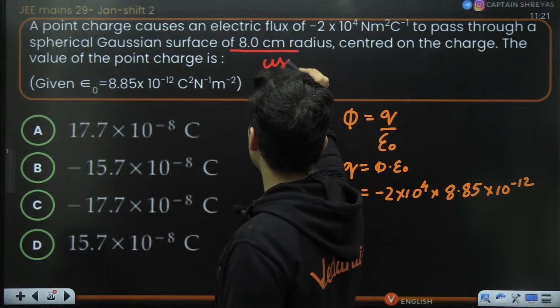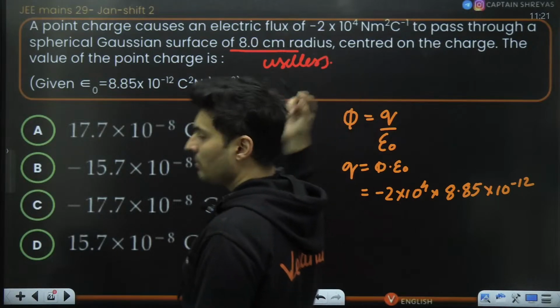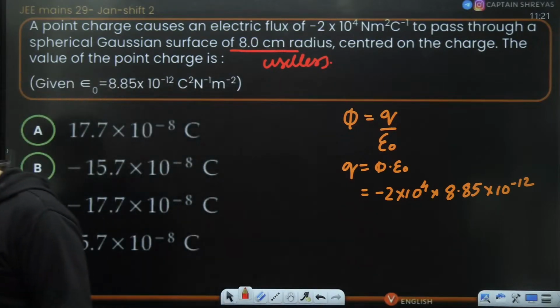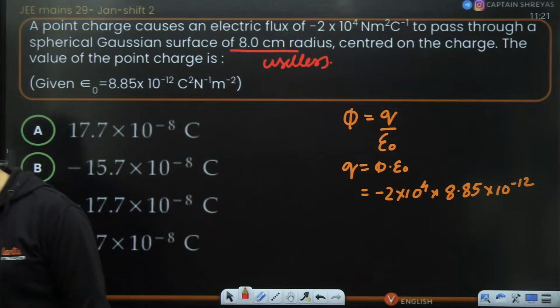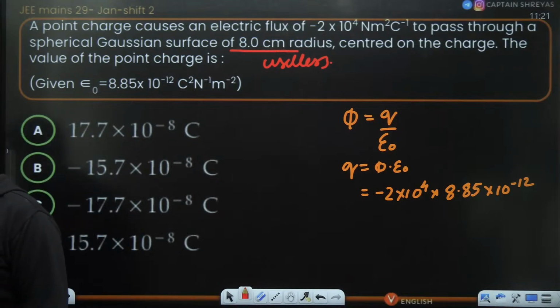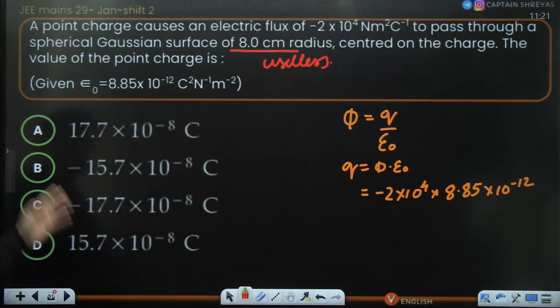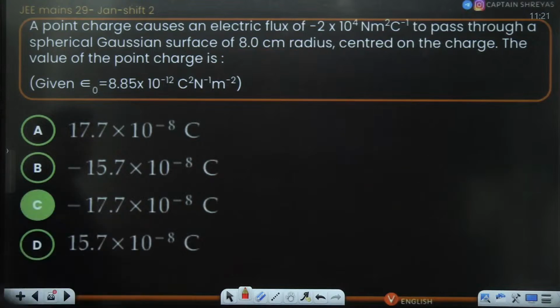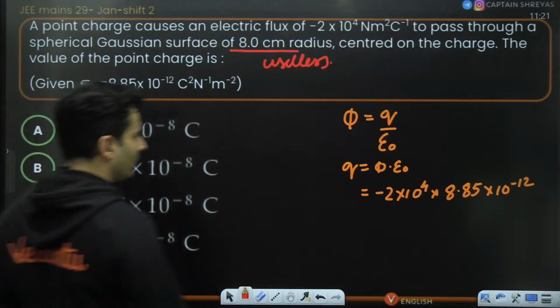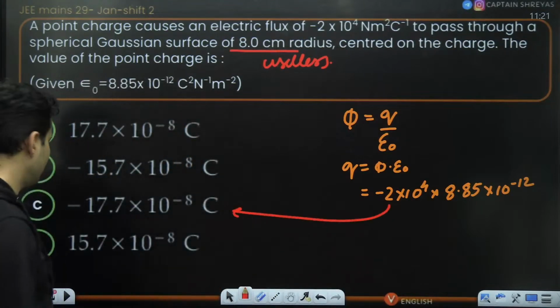You might be wondering what the use of the radius is. This is a completely useless piece of information, because whatever the radius is, it really won't matter. So the answer will be definitely negative. I think the answer should be minus 17.7 into 10 to the power -8. So when you solve this, you are going to get this.